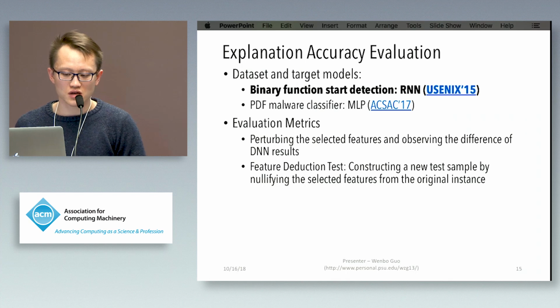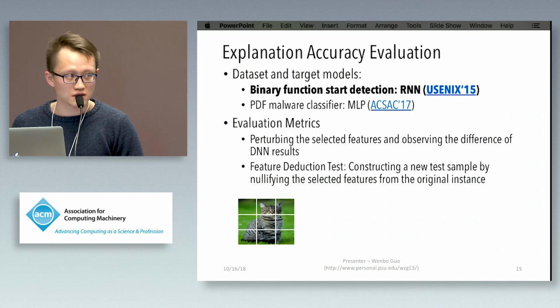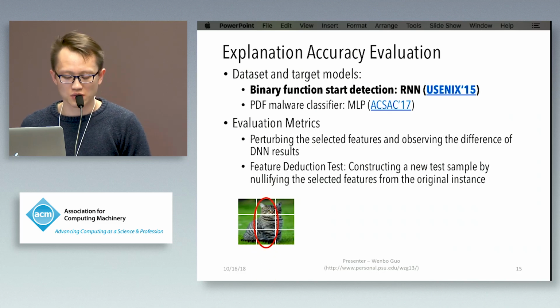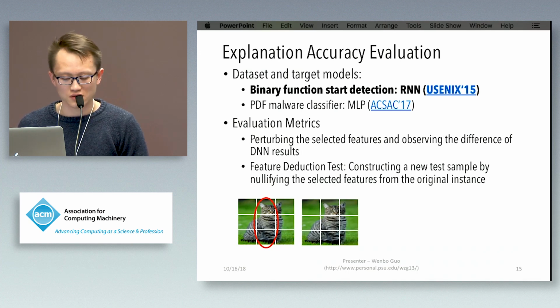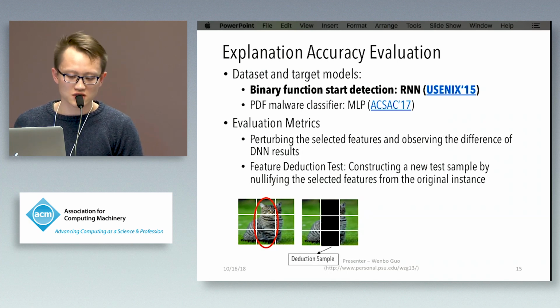Here, I use a feature deduction test to demonstrate our fidelity test. Given a test example and the important feature that LEMNA selected, we generate an artificial sample by nullifying the important feature that LEMNA identified. This is called a deduction sample. Intuition suggests that if we input this deduction sample into a model, it can no longer identify this image as a cat because we already nullified the important parts of the image.